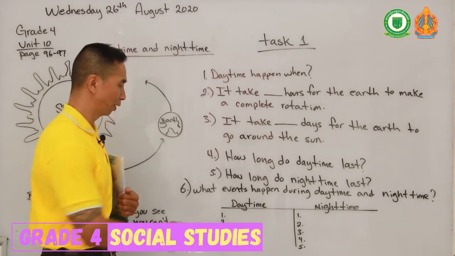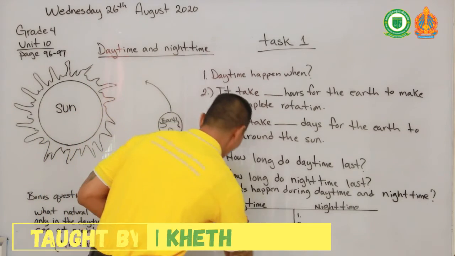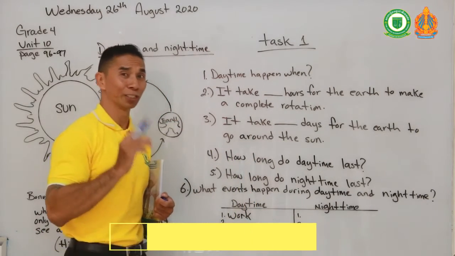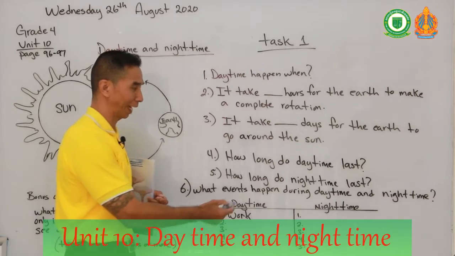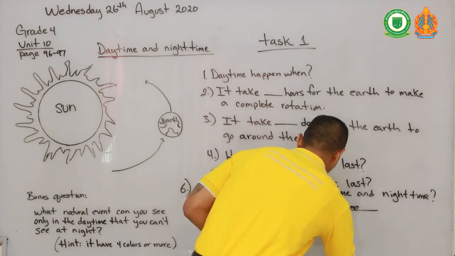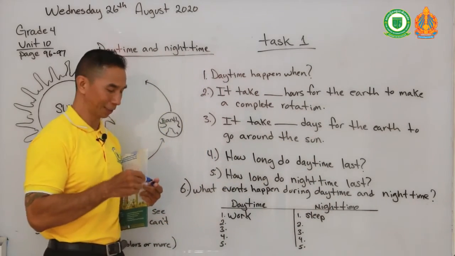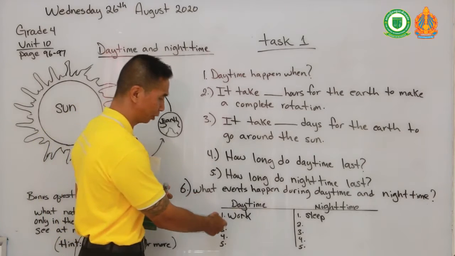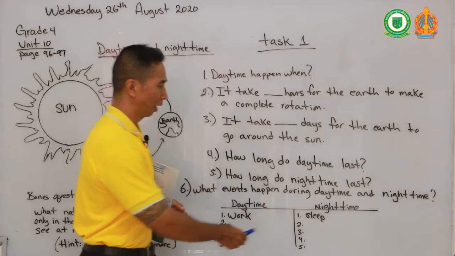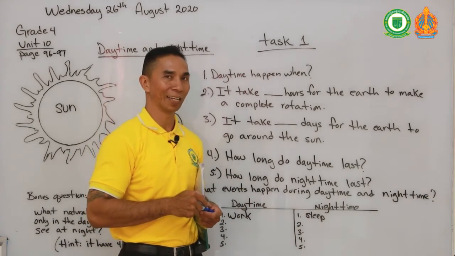So for example, during daytime, one of my examples, I go to work. That's my example. You can use your own example. Daytime I work, and at nighttime I sleep. I make sure I have enough rest and energy so I will get back to work. Okay, this is just my example. Now I want you to write your example. What do you do during the daytime, and what do you do during the nighttime? What events happen during daytime and nighttime?